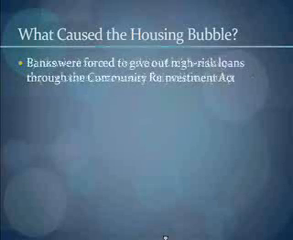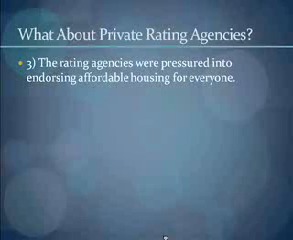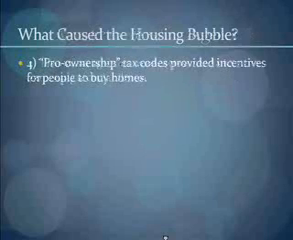This also affected the banks, and through the Community Reinvestment Act, they were forced to give out higher risk loans. And it also affected the private rating agencies. They didn't want to get in trouble for opposing this politically popular initiative, so they went along with it too. Also, pro-ownership tax codes provided incentives for people who took out a mortgage to get a home, but not for people who bought a home up front. The tax codes only applied to those who got a mortgage.